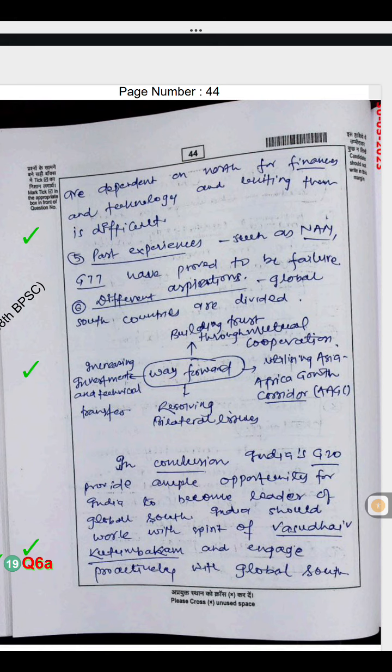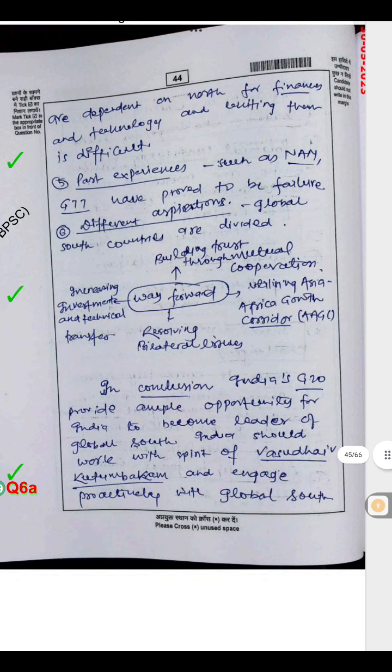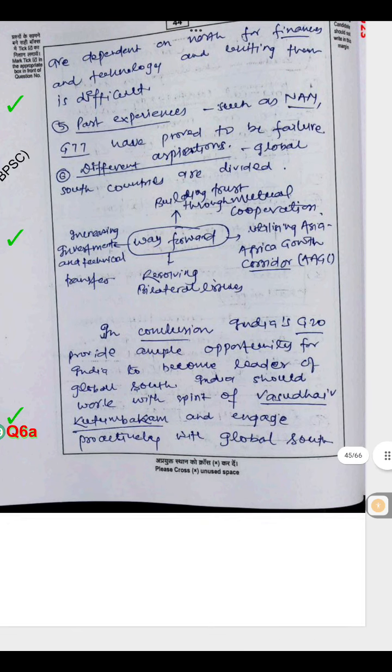In conclusion, India's G20 presidency provides ample opportunity for India to become the leader of the Global South. India should work with the spirit of Vasudhaiva Kutumbakam and engage proactively with the Global South.